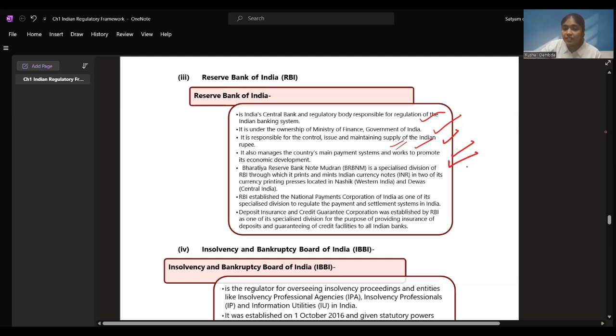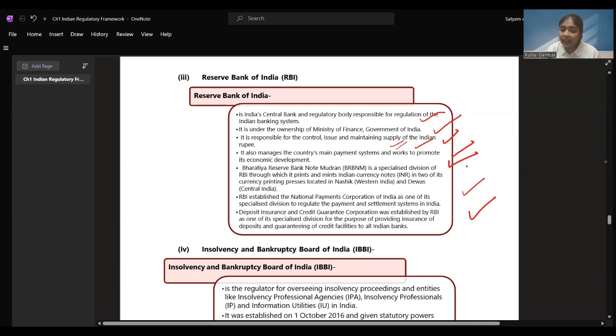RBI has formulated BRBNM, that is Bharatiya Reserve Bank Note Mudran, where the printing and supply of the Indian currency happens, and the printing presses are located in two places, Nasik in the west of India and Dewas in the center of India. RBI established the National Payments Corporation of India as one of its special divisions to regulate the payment. RBI has one more department, that is the National Payments Corporation.